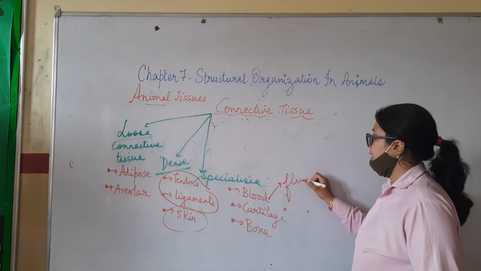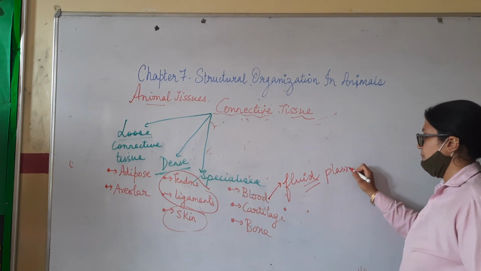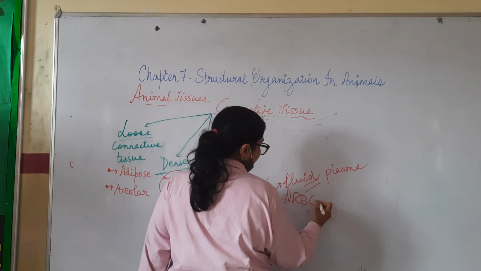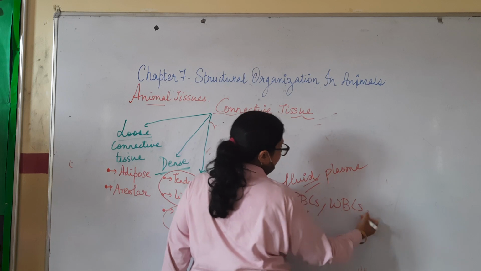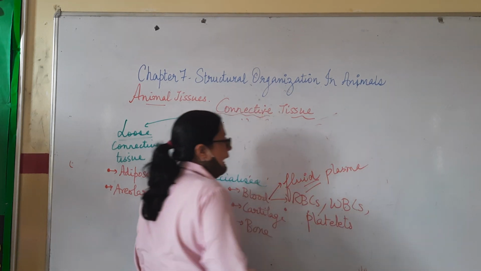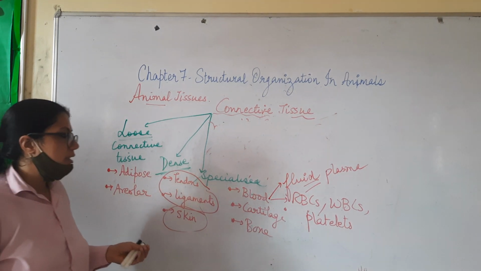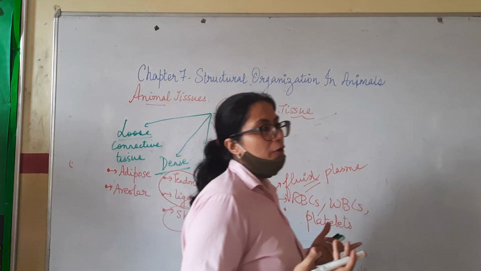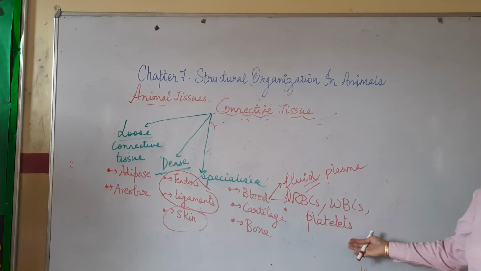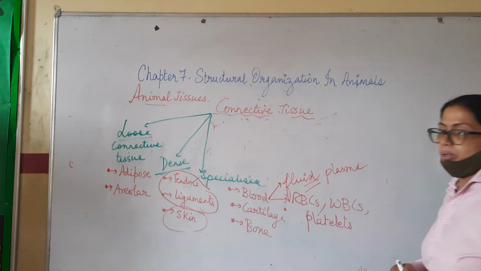Then let us come to blood. Blood is a fluid connective tissue, because the fluid material is called plasma, and a lot of blood cells are present, which are RBCs, red blood cells, WBCs, white blood cells, and platelets. RBCs contain hemoglobin, so they help in the transport of oxygen. WBCs are the soldiers of our body, they are the immune cells, and platelets help in clotting of blood.